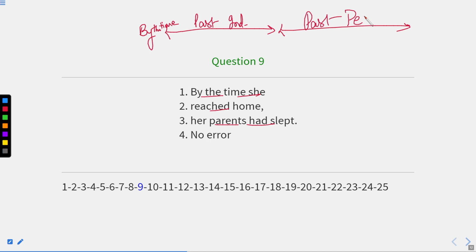So just learn one concept or learn one combination, that is past with past, perfect with indefinite, and future with present. How future and present works, that we will discuss later on. Okay, so this is past perfect.